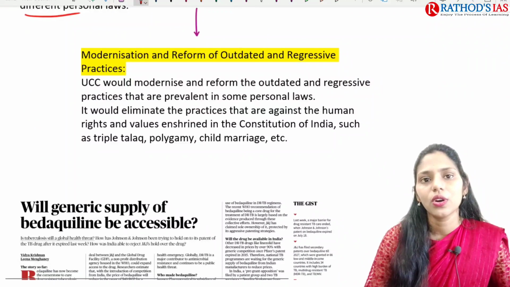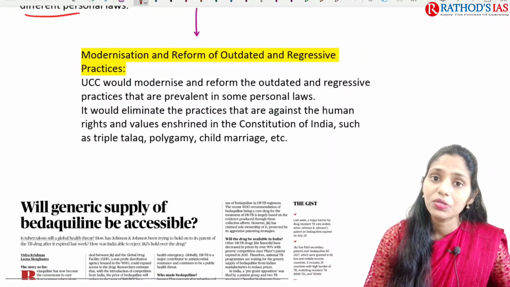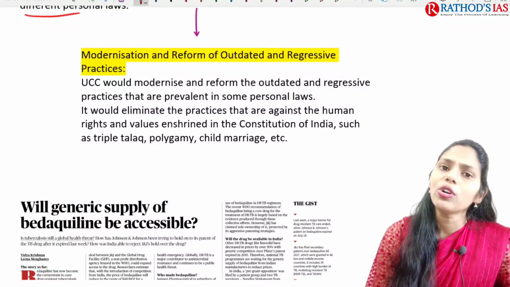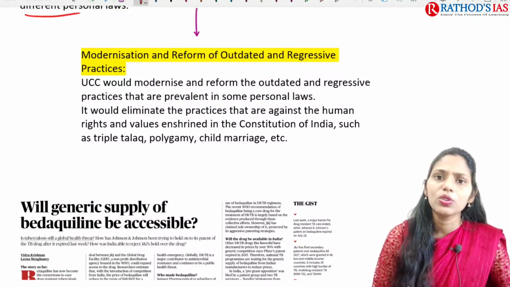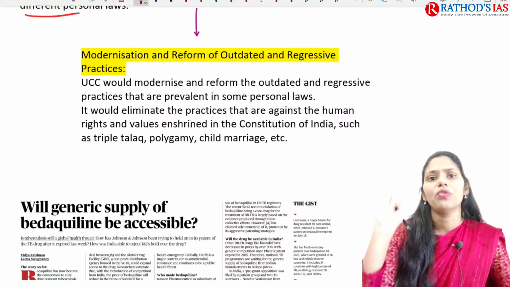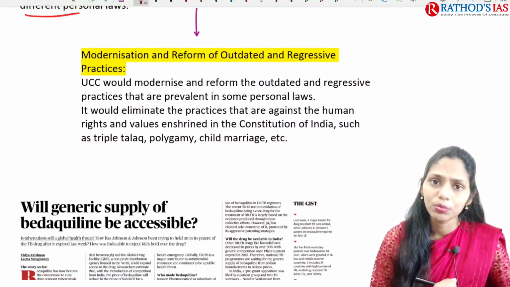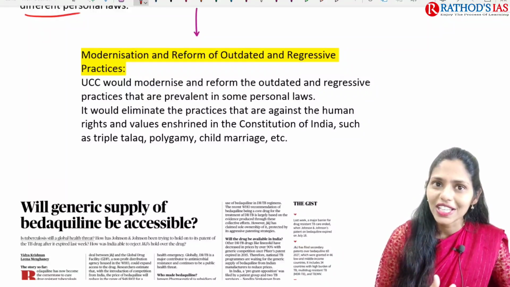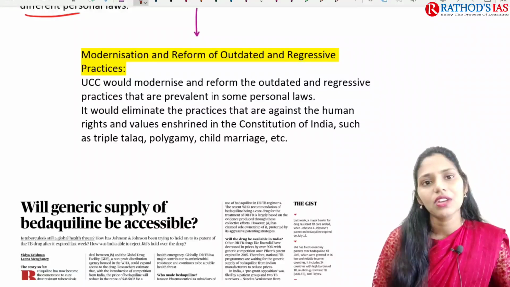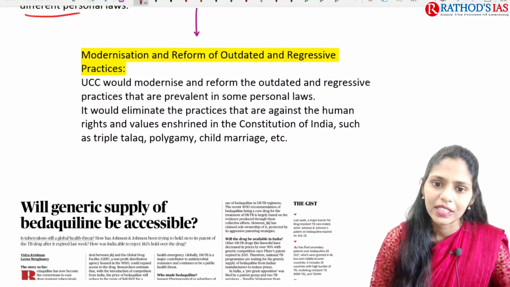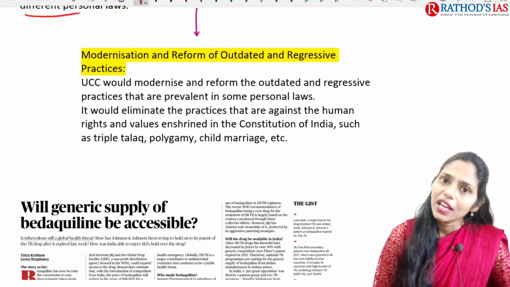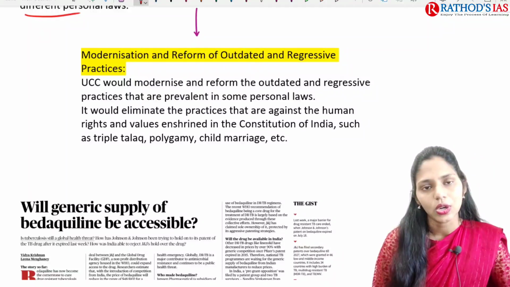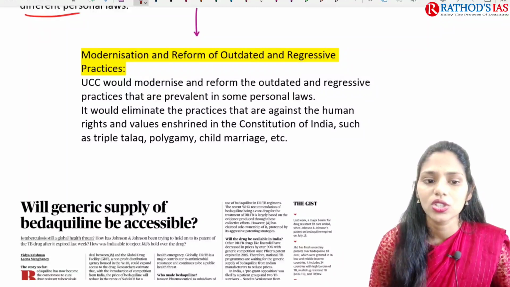And next, we can also modernize and reform outdated and regressive practices. If you're talking about personal laws, for example Hindu code or Muslim personal laws, they are way back, so most of them are outdated. With the UCC, we can come up with modernization and reform these outdated and regressive practices, and we can ensure that we are conforming to the rights and values enshrined in our constitution.